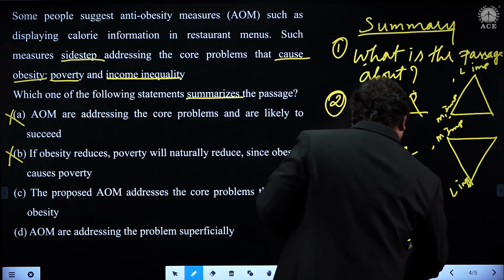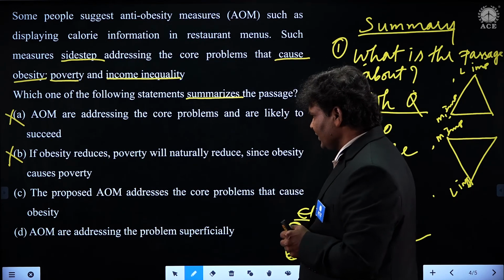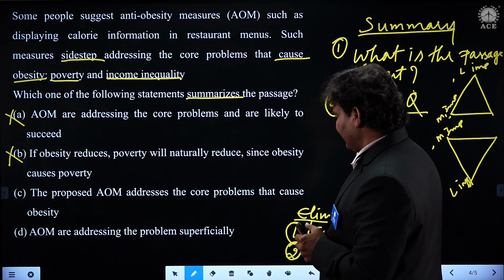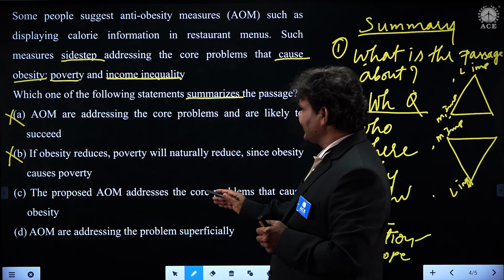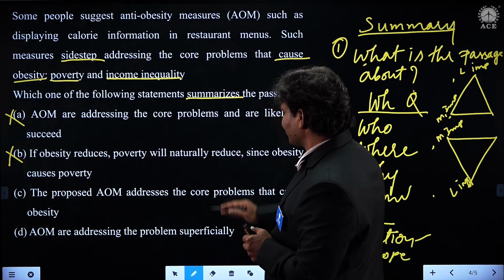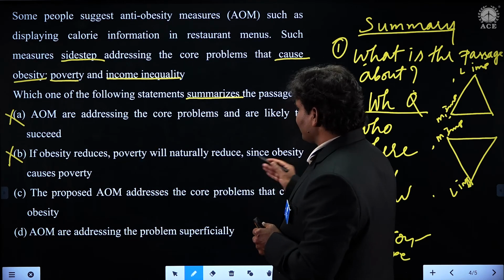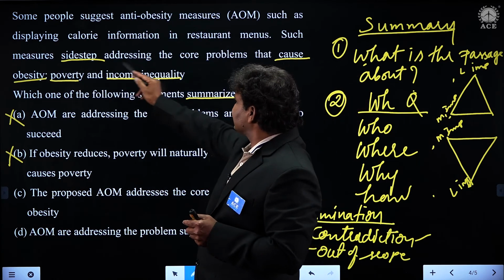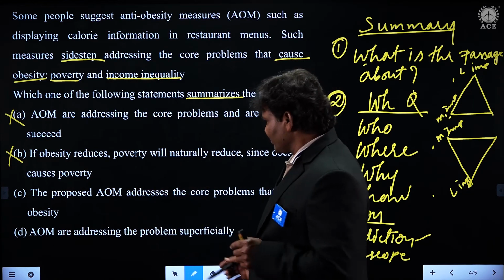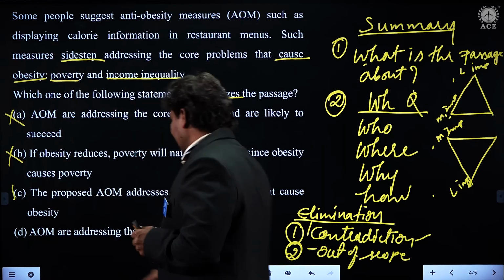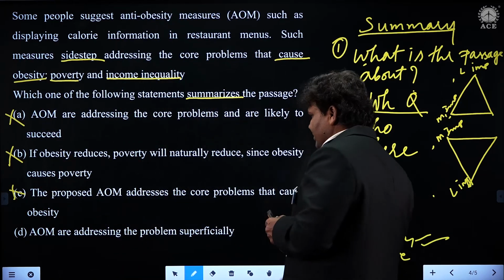So this is again contradicting, or there are one or two points out of scope also. The proposed AOM addresses the core problems that cause obesity. Again, it is equivalent to the first one, students. No, they are sidestepping the core problems, and here it is saying they are addressing the core problems. So this also cannot be, because this is contradicting our argument.